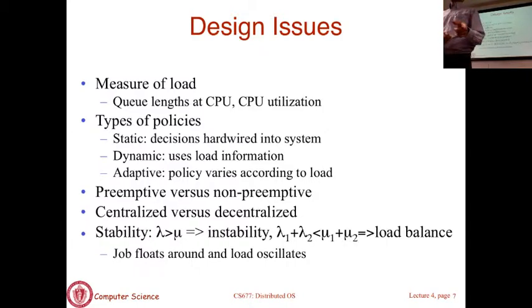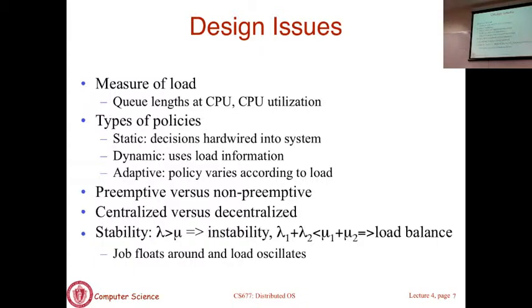Does it run on machine I or machine J? Okay, once it starts executing, it becomes a process, then you cannot move it. Okay? As you can imagine, non-preemptive distributed schedulers are easier to implement. So they just require you to take the request that has come in and begin executing it on some machine, and that's the only point in time where you have to decide where to run it.